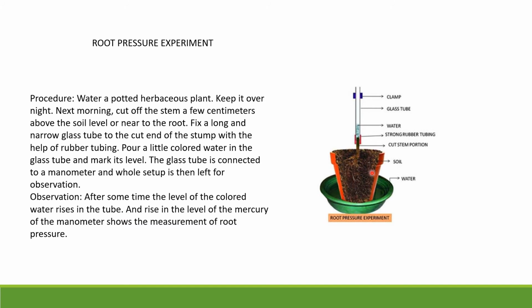We poured the water in the potted plant, so the water conducts and enters into the stem, so the colored level we marked rose up. According to this experiment, we can say that because of root pressure only, the water level rises up and also reaches all parts of the plant. Right, children?